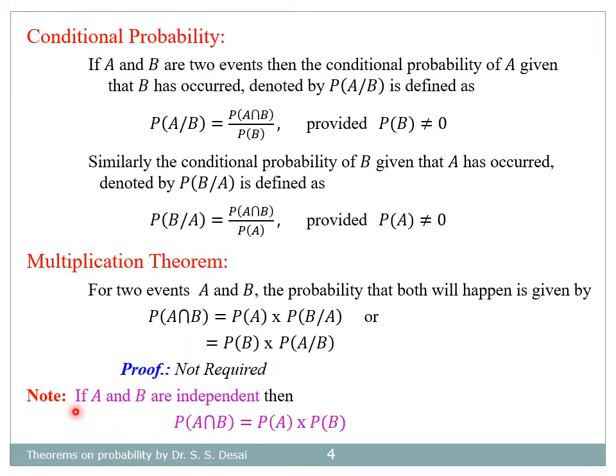If here A and B are independent, then the above equation becomes probability of A intersection B is equal to probability of A into probability of B. So this equation is very important while solving some numerical problems based on probability. And this is called as multiplication law for independent events.